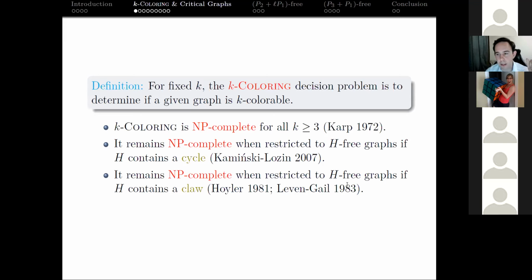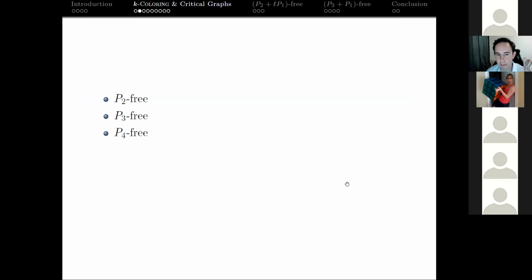The same thing if the graph H contains a claw. So if we want to limit the input graphs to claw-free graphs, we're not going to reduce the complexity here. So what we're left with then, if we want to make this a problem that's not NP complete for a certain family of graphs, and we only want to forbid a single induced subgraph, we're going to have to forbid an acyclic claw-free graph. So that gets us thinking about paths, right? We're going to have to forbid paths or the disjoint union of paths.